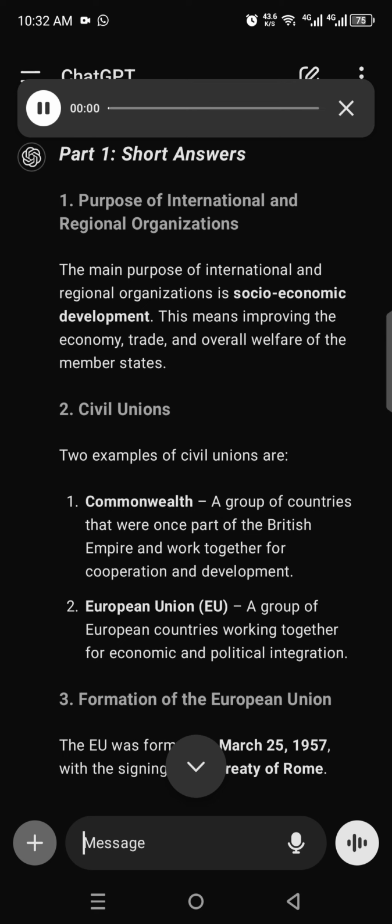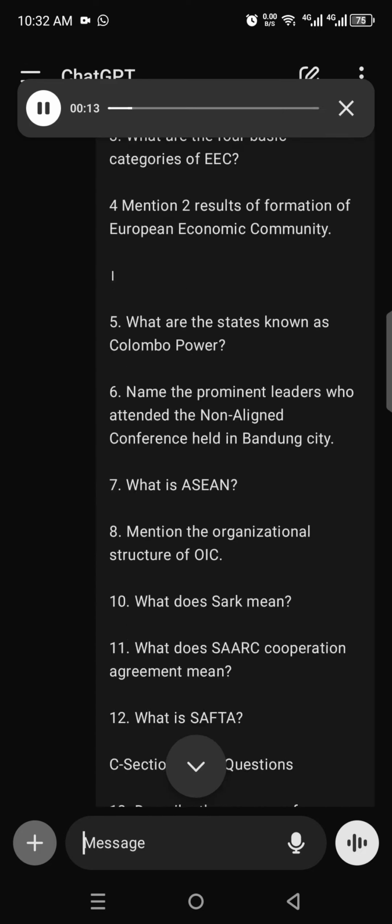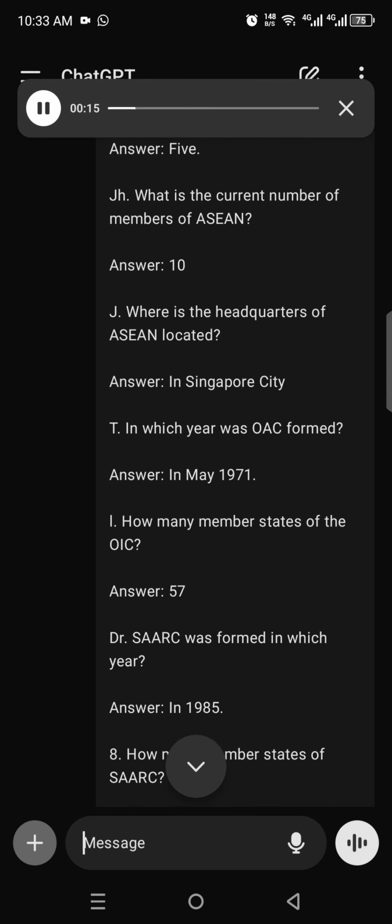Part 1, Short Answers. 1. Purpose of international and regional organizations. The main purpose of international and regional organizations is socio-economic development. This means improving the economy, trade, and overall welfare of the member states.